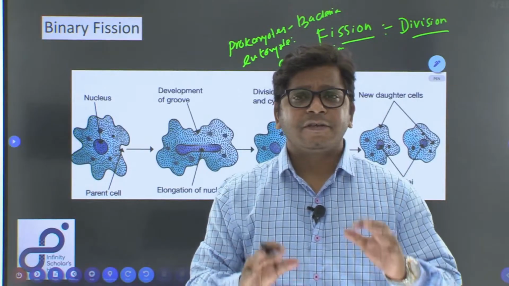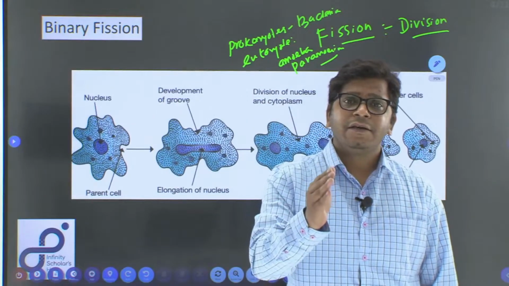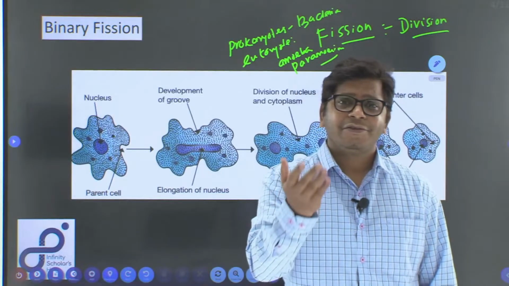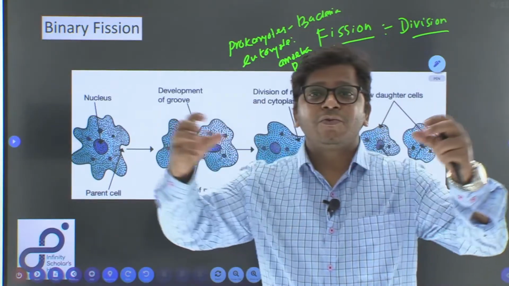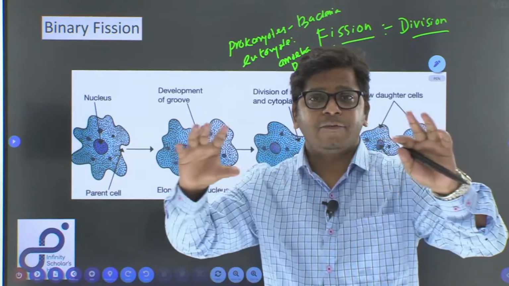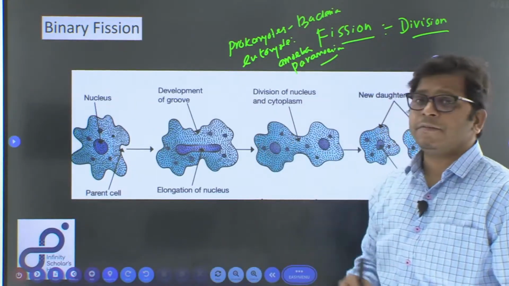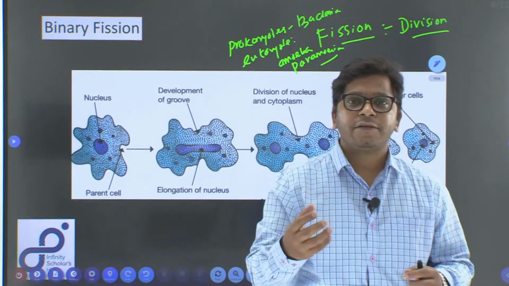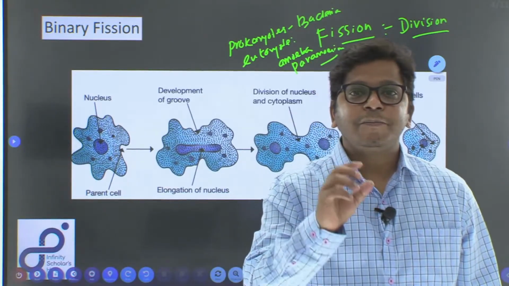As the name suggests, they are very simple. In binary fission, one organism or one cell, because here the cell itself is the organism, because it is a unicellular organism, right. So, here the organism splits into two different organisms. The nucleus of the organism divides, the cytoplasm of the organism divides, and it forms two different new organisms. So, that is what occurs in binary fission. In multiple fission, as the name suggests, multiple organisms are produced from only one organism. So, let us look at how both the processes work.